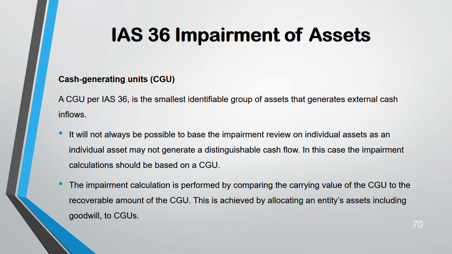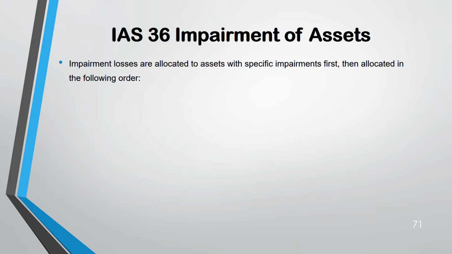Here also everything remains the same. When an individual asset is impaired, the calculation you have done is the same for CGU. The only thing is this is now CGU, not individual asset. So here also carrying value of CGU is compared with the recoverable amount of CGU. But when you're doing it with CGU, you have to take care of certain things, the order of allocation. So when impairment losses are allocated, they are allocated to assets with specific impairment first.